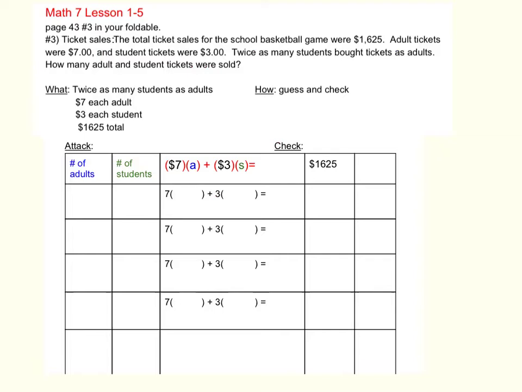So the what, how, attack, and check. Under the what, we know that there's twice as many student tickets that were sold than adults. And we know that the adult tickets were $7 each and the student tickets were $3 each. We also know that altogether the school took in $1,625 from all of these ticket sales.